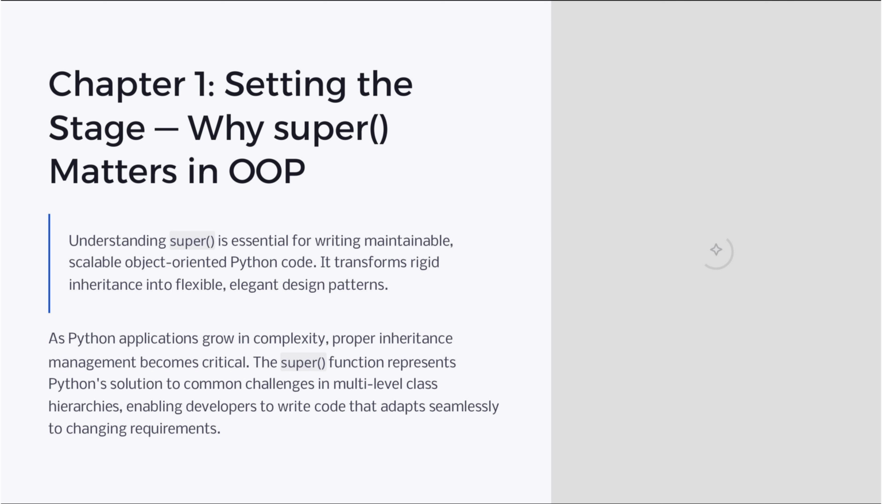It transforms rigid inheritance into flexible design patterns, essential as applications grow. Super addresses challenges in multi-level class hierarchies, allowing developers to write adaptable code. This function is Python's solution for dynamic method resolution, ensuring code scalability and elegance in object-oriented programming.